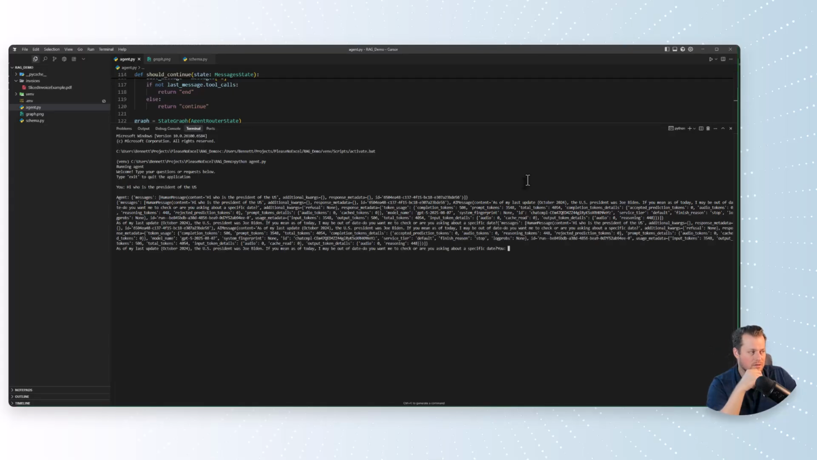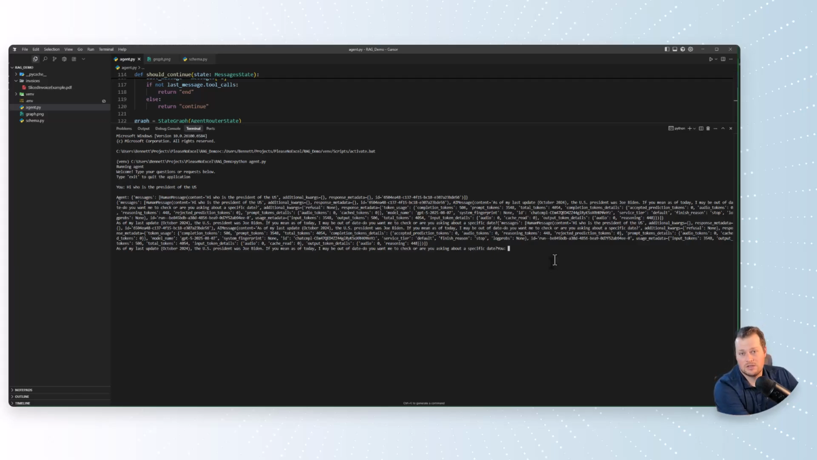Cool. So there it is. What I want you to see is this AI message here. As of my last update, the U.S. president was Joe Biden, blah, blah, blah. So this is just a basic chatbot that is using an OpenAI GPT model. And just like anything else, you can just chat with it, right?